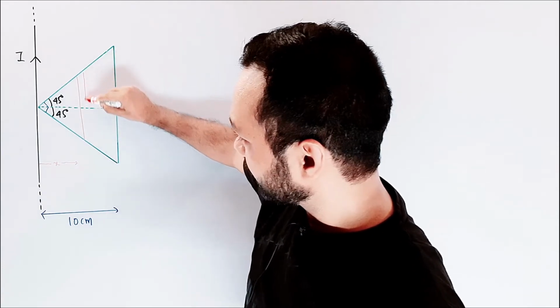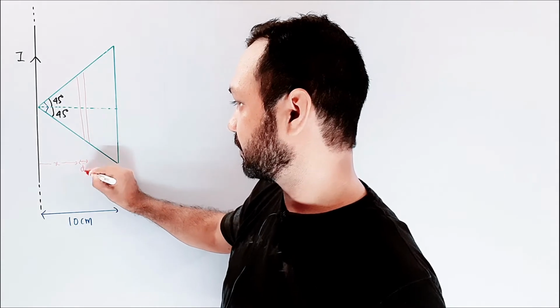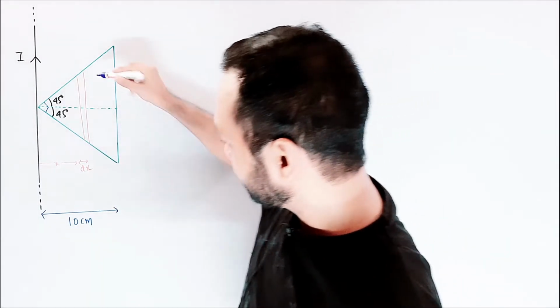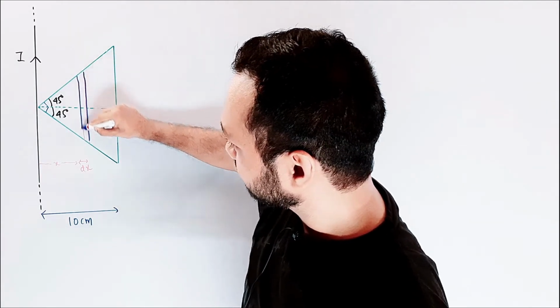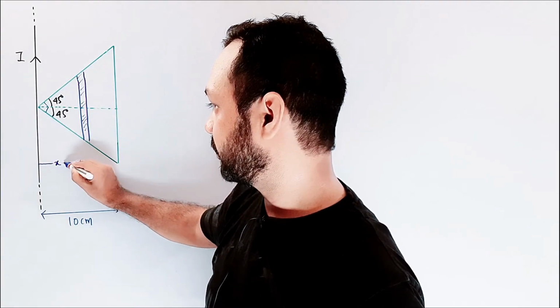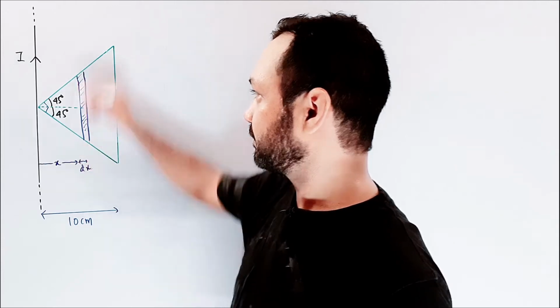This strip is of thickness dx. I think this red color is not very visible, so I am changing the color. I have taken this strip at a separation x from the wire, and the width of this strip is dx.